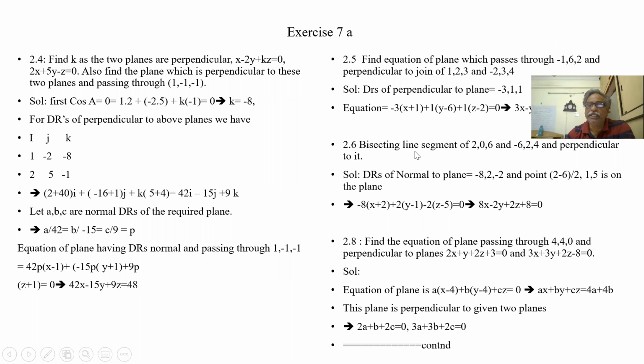Let us see. Bisecting the line segment and perpendicular to it. When we are bisecting, it means we get the center point. 2 minus 6 by 2 is nothing but minus 2.